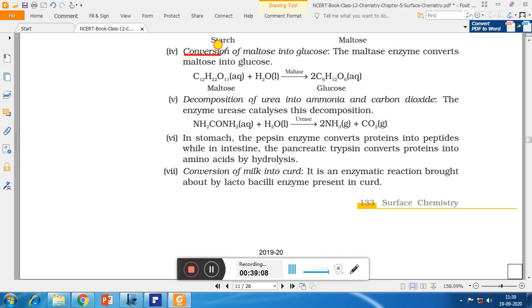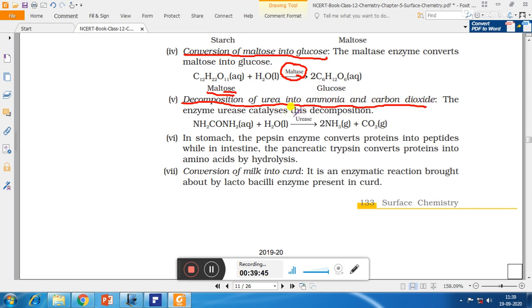Number 4, conversion of maltose into glucose and glucose. When we take the enzyme maltase, we will see that the name of the enzyme and the name of the reactant are the same. Whatever is the name of the reactant, at the end instead of OSE we have to write ASE. So the name of the enzyme always ends with ASE. When we take maltose, that is C12H22O11, and hydrolyze it with water, then we get 2 moles of glucose, 2 times C6H12O6.